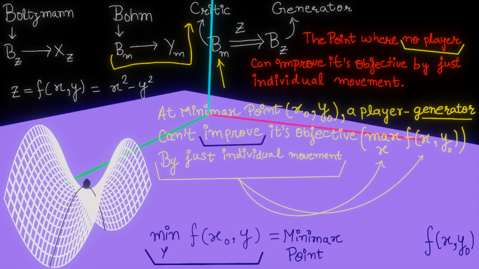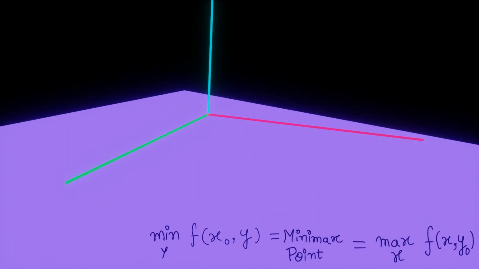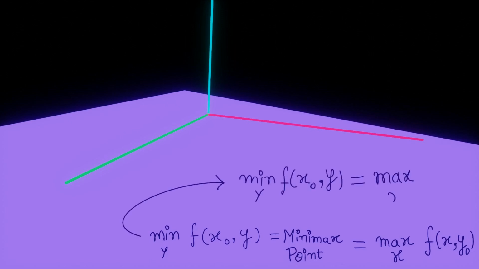And if you now look at this black parabola and maximize it, you will reach that black point, which is the minimax point, and would never go beyond or above this black point. Which means you can never improve your objective if you are at minimax point x0, y0. And according to the definition, x0, y0 is the minimax point. So maximizing this black parabola is equivalent to reaching the minimax point x0, y0. So we just saw that both these conditions lead to the minimax point. This implies that both of them are equivalent.